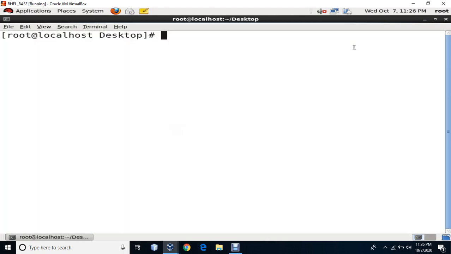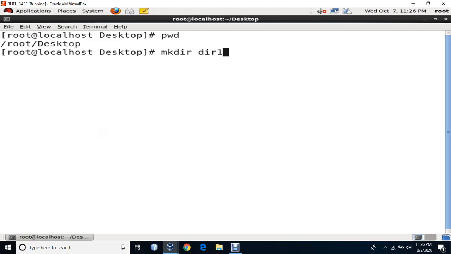The first command is pwd, that is present working directory. It shows the user's present working directory. Right now, I have logged in as root user and this desktop is my present working directory. Now, if I want to create certain directories on desktop, then I say mkdir. So I can create directory 1, I can say mkdir directory 2.